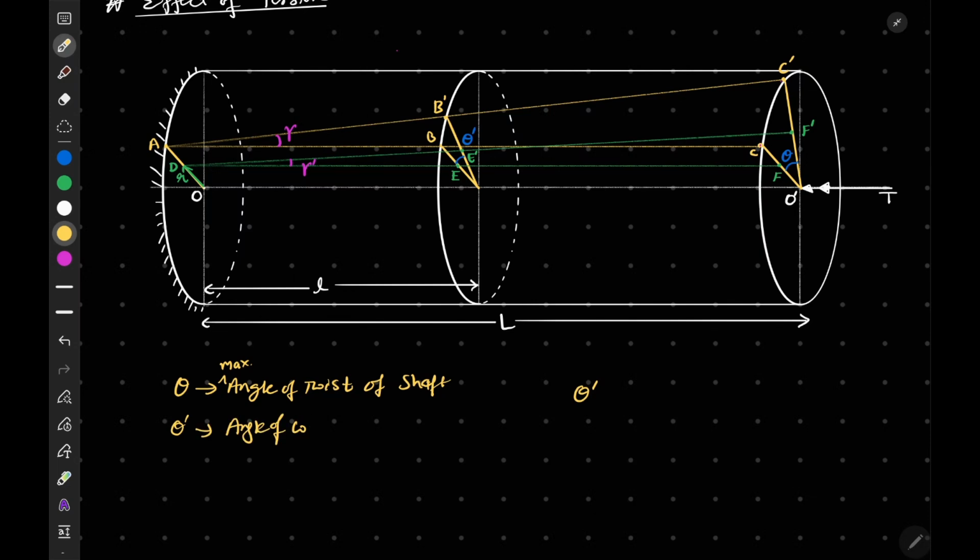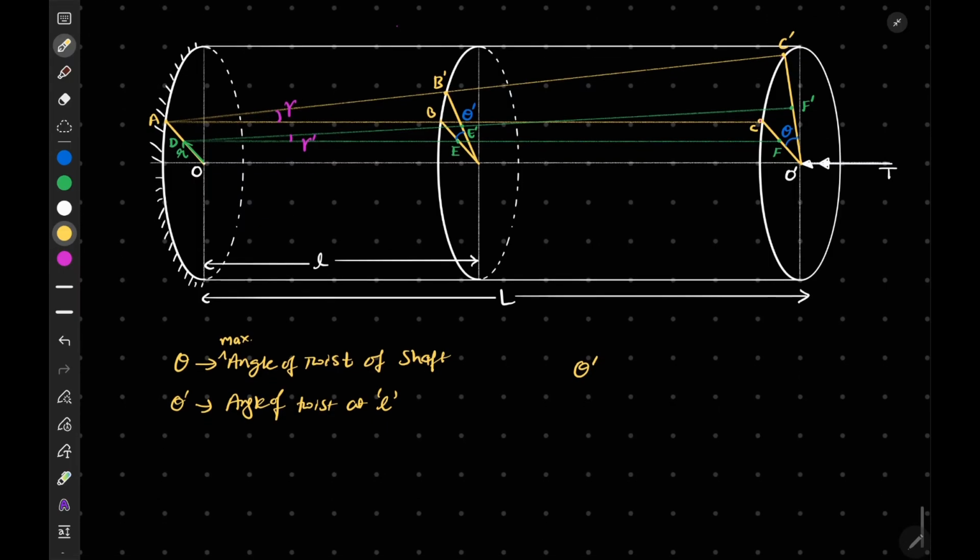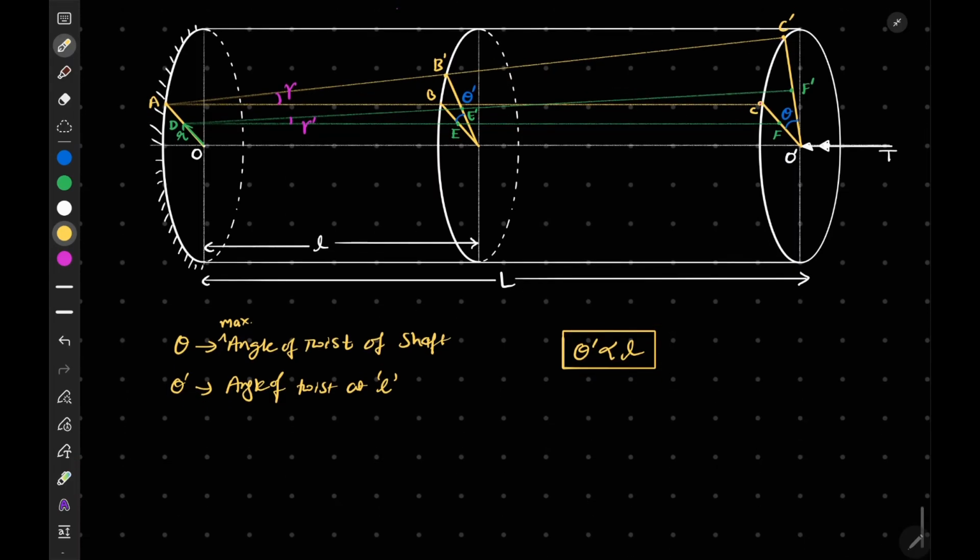So we can say that theta dash is the angle of twist at distance L, so theta dash is directly proportional to L. This is one of our references.